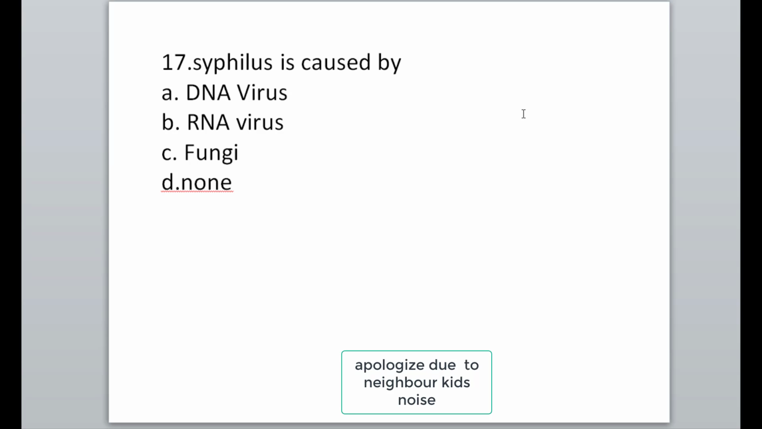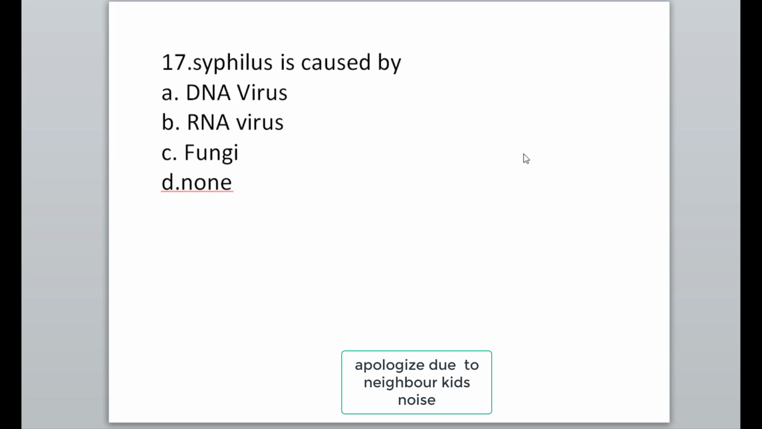Next MCQ: syphilis is caused by DNA virus, RNA virus, fungi. So syphilis is caused by none of these. It is caused by Treponema pallidum, which belongs to species T. pallidum, order Spirochaetales, class Spirochaetia, and genus Treponema. In the domain, we classify this in bacteria. So syphilis is caused by Treponema pallidum.